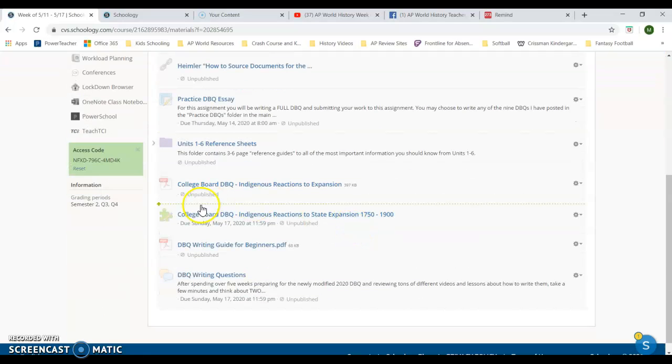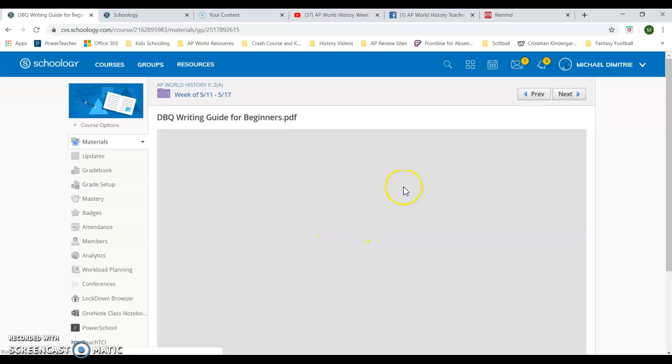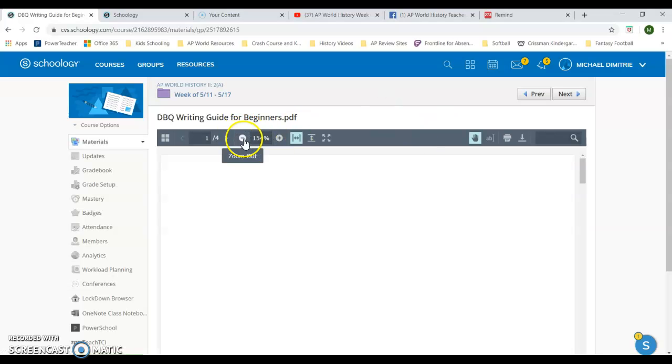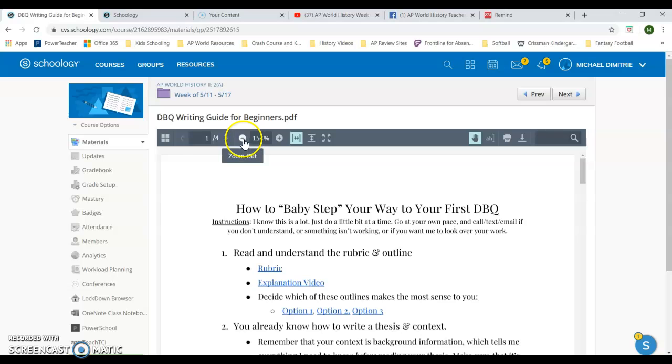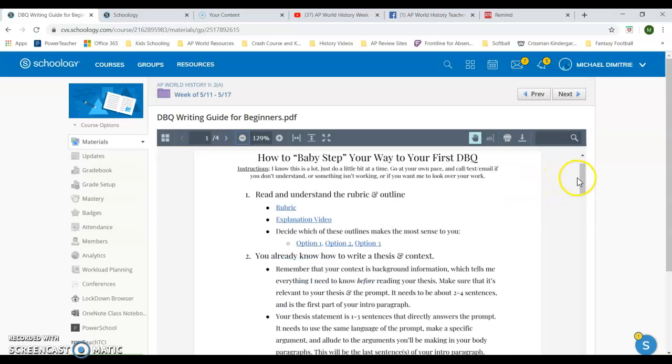Okay, the last thing you're going to do, back in the main folder here, is I've posted this DBQ writing guide for beginners. In a lot of ways it's similar. I texted out a parent's guide. This is similar in some ways.